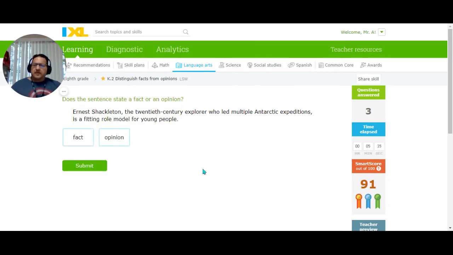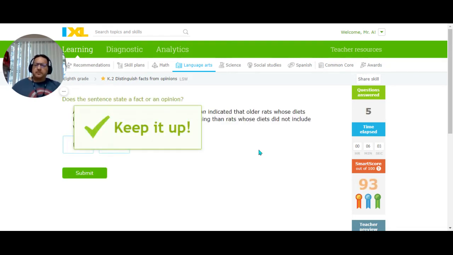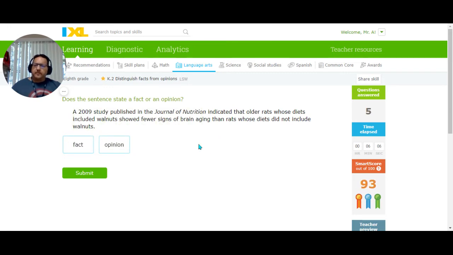Ernest Shackleton, the 20th century explorer who led multiple Antarctic expeditions, is a fitting role model for young people. Whether someone's a fitting role model is an opinion. Stonehenge, a monument constructed 4,000 to 5,000 years ago, is the most impressive attraction in Salisbury, England. Whether something's most impressive is an opinion, right? It cannot be objectively observed, proven, etc.